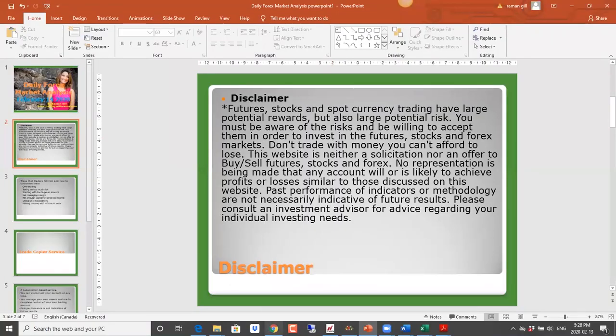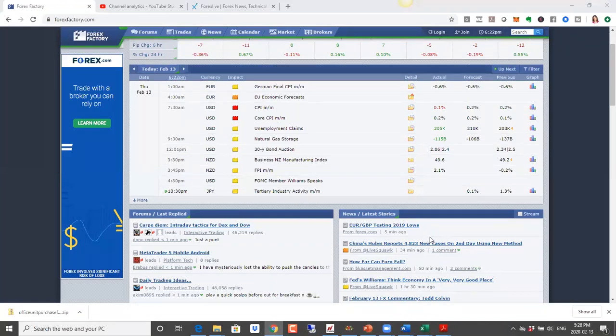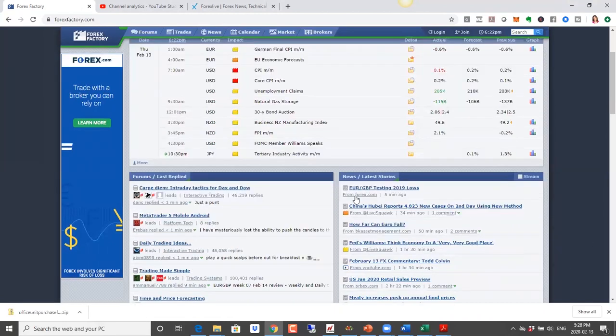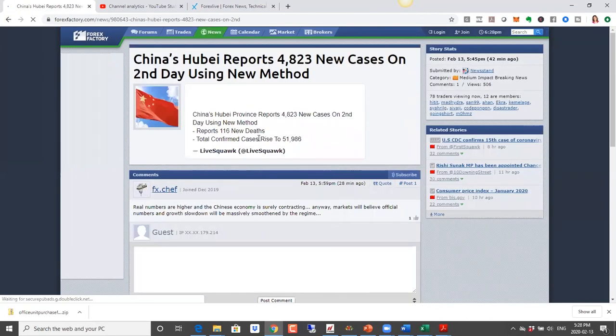As usual, we'll start off by taking a look at our economic calendar here. One thing that we are seeing coming back up are the coronavirus reports, and there are 4,800 new cases that have been found. This is in addition to the cases that were found yesterday. So overall, there's over 16,000 cases that have been found. And in terms of the deaths, I believe there are over 1,000 deaths that have been attributed to coronavirus.